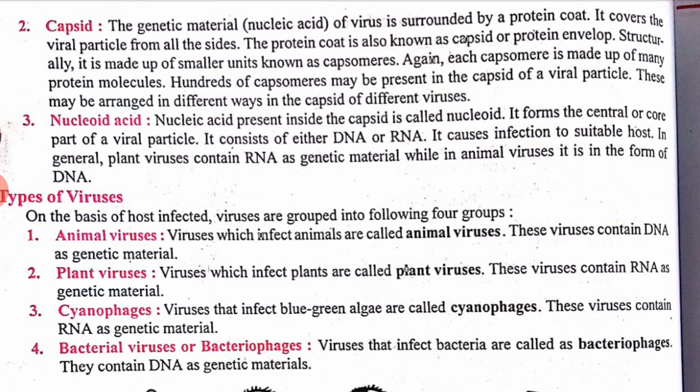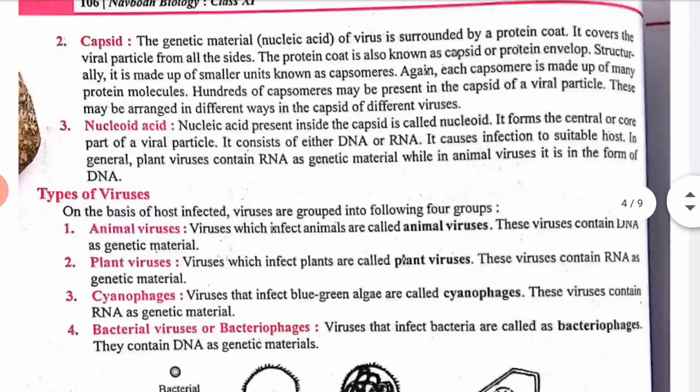Now next we have the nucleic acid. The nucleic acid present inside the capsid is called nucleoid. It forms the central or core part of the viral particle. It consists of either DNA or RNA. It causes infection in a suitable host. In general, plant viruses contain RNA as genetic material, while in animal viruses it is in the form of DNA. Clear? So generally RNA is found in plants and DNA in animals.